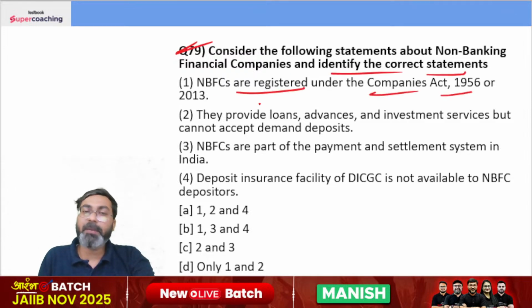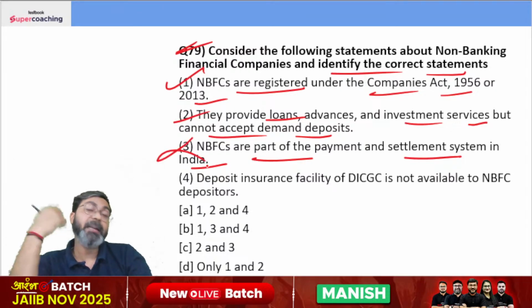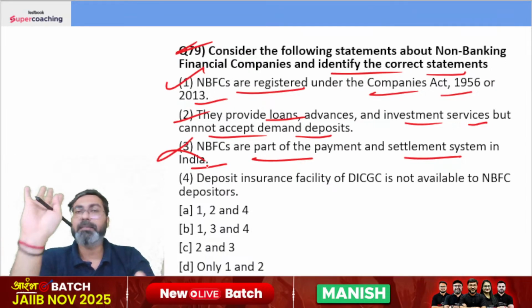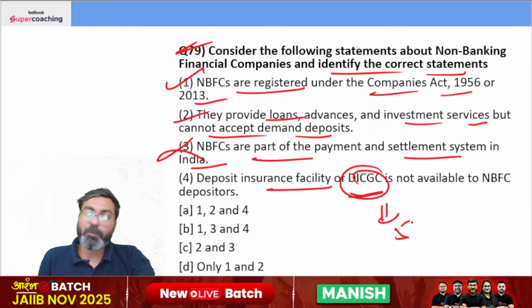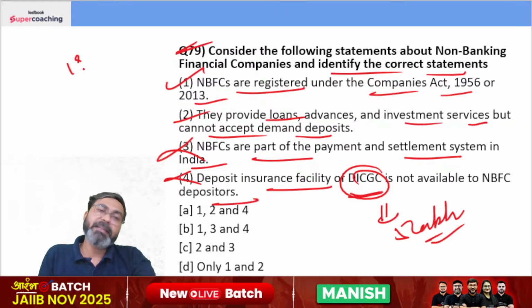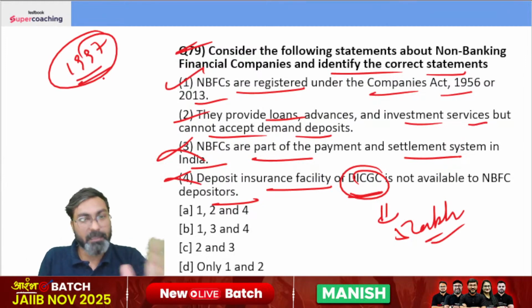NBFCs are registered under Companies Act 1956 or 2013. Absolutely correct. They provide loans, advancements and investment services but cannot accept demand deposits. NBFCs are the part of payment and settlement system in India. No, they are not a part of payment and settlement system that constitutes UPI, NEFT, RTGS. Deposit insurance facility of DICGC up to rupees 5 lakh is not available to NBFC depositors. Yes. In fact 1997 के बाद से RBI ने deposit taking NBFCs का लाइसेंस देना ही बंद कर दिया. ठीक है. 1, 2 and 4 is the right answer.